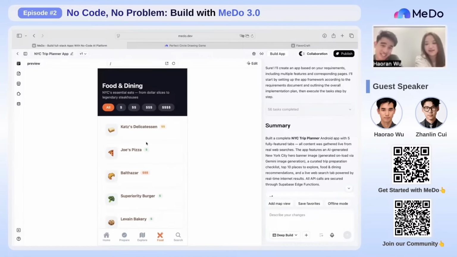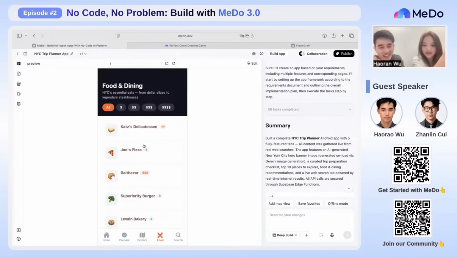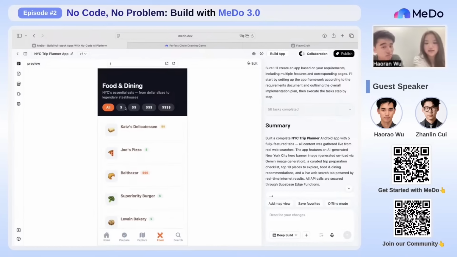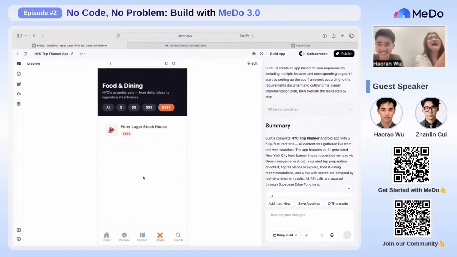Yeah, we can also see the food. I'm a food lover. I just love eating all those things. What is good is that it will have a category based on the pricing. It's really helpful for everyone, since people have different budgets. Have you ever tried this one? I hope I can afford it one day.